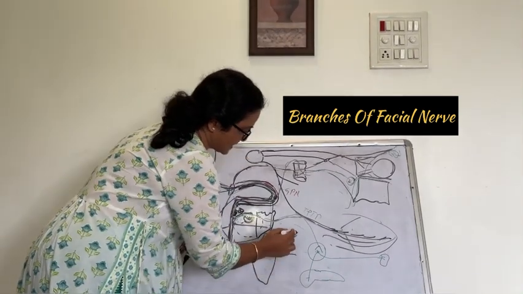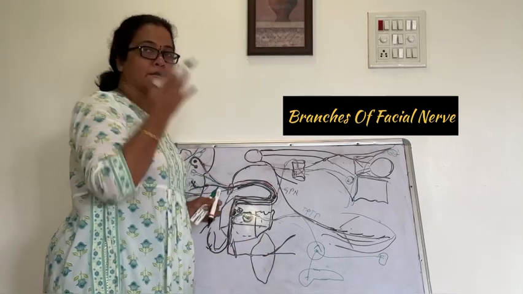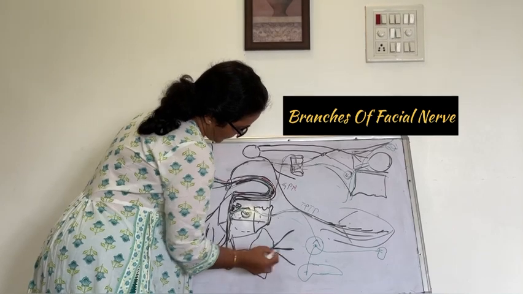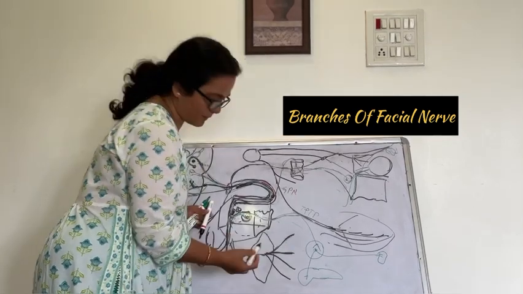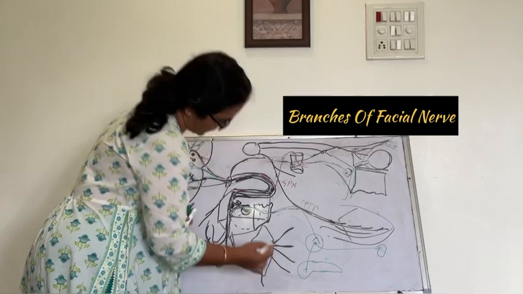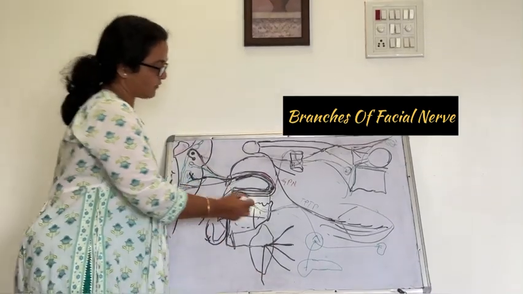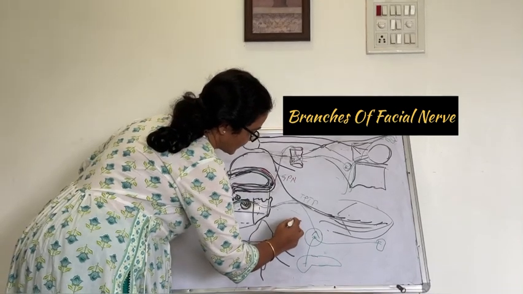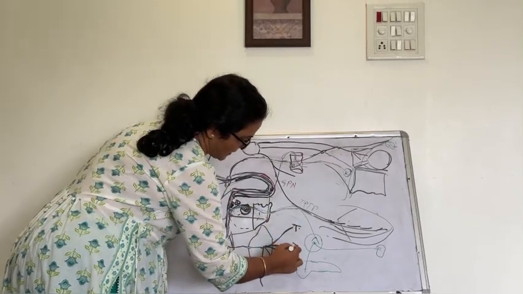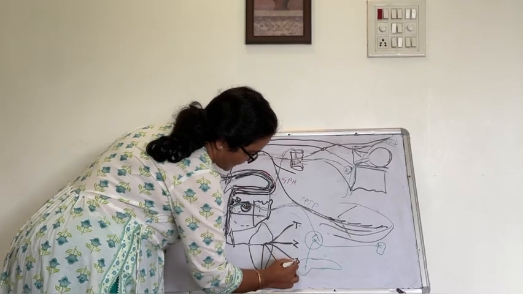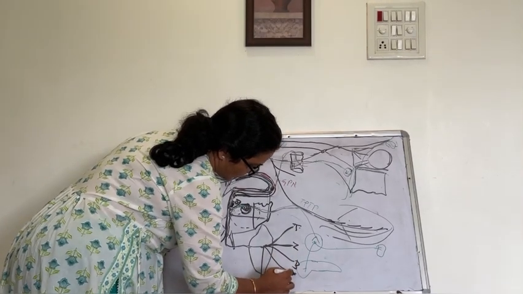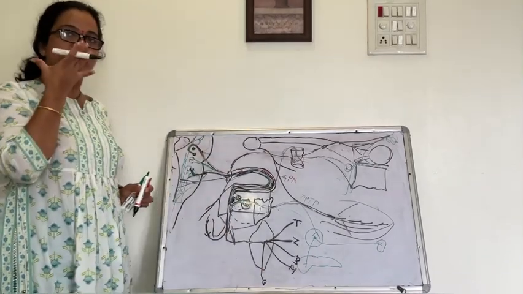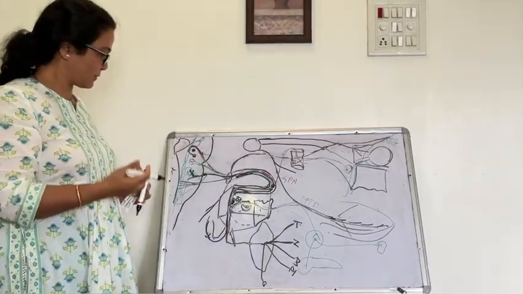Five terminal branches are there. One is the temporal branch, then the zygomatic branch, then the buccal branch, then the mandibular branch and the cervical branch of the facial nerve. So these are the five motor terminal branches of the facial nerve. Temporal branch, zygomatic branch, then buccal branch, then mandibular branch, and the cervical. So five terminal branches which supply the muscles of facial expression.